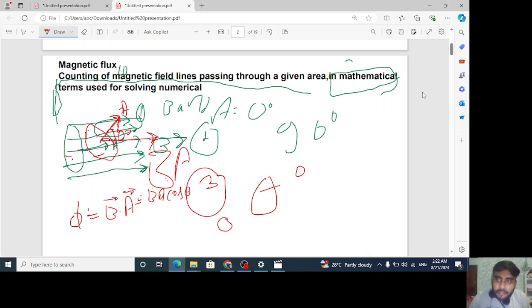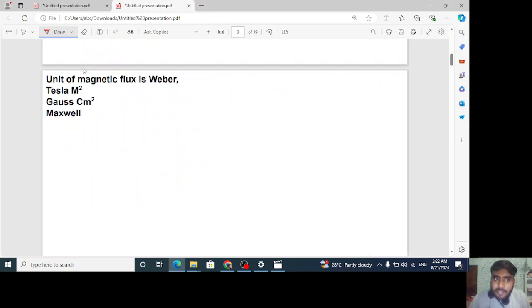So now I will move to the next important thing, that is its unit. In the unit part, you will not have to do much more. Here it is written, the unit of magnetic flux is Weber. Its SI unit is basically Weber. As we all know, phi is equal to BA cos theta.